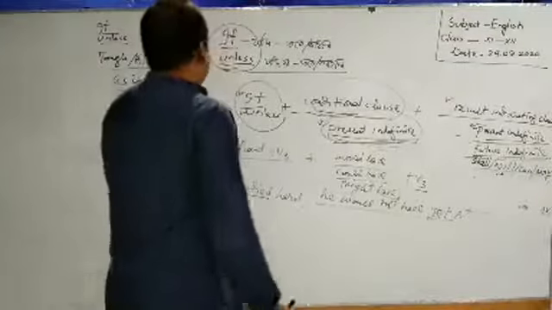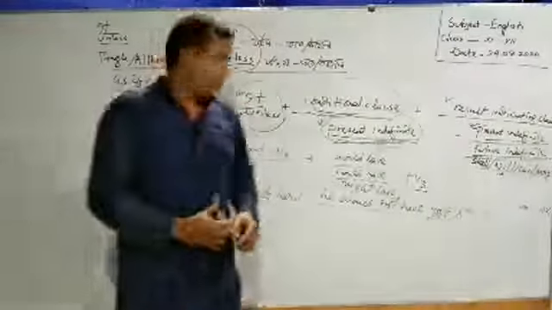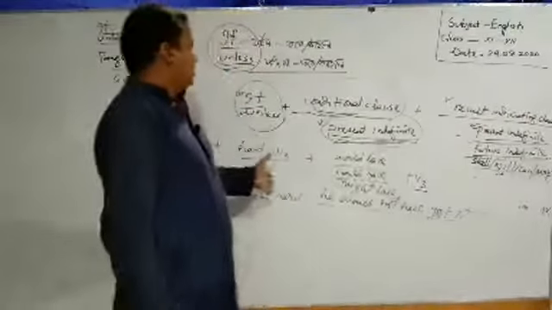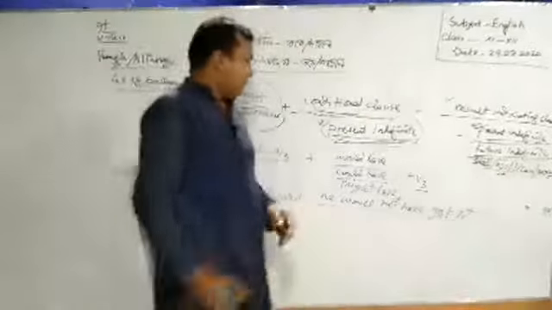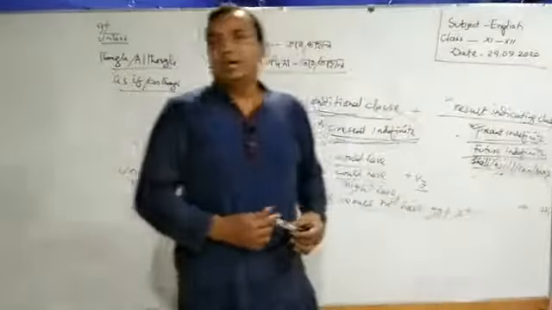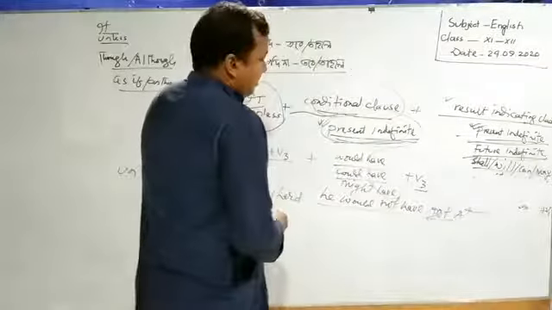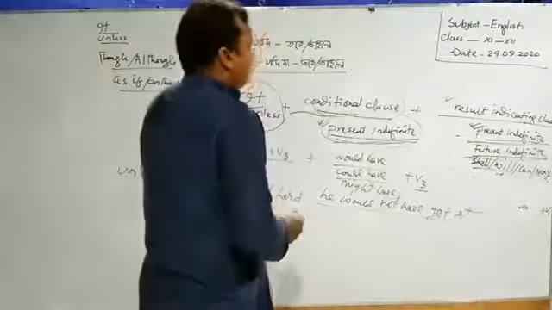And in the case of the third condition, in the first clause we have to use had plus verb 3, I mean past perfect, and the other clause will use would have, might have, and these modal auxiliaries will be followed by verb 3.